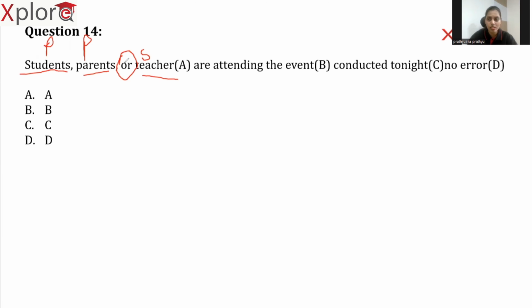A conjunction, or. So according to the rule of subject verb agreement, whenever we use or, nor, either or, neither nor, we should give priority to the last subject. Our last subject is teacher, which is singular. So our verb should be singular. But what is the verb we have used here? Are. Is it singular? No, it is plural. So here the error is in option B. So the answer is option.